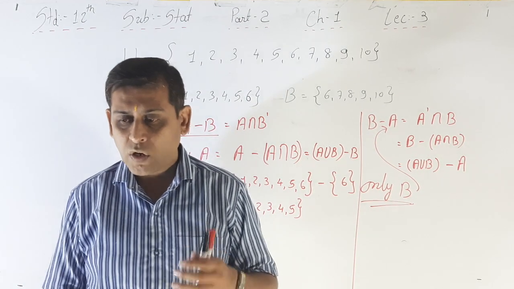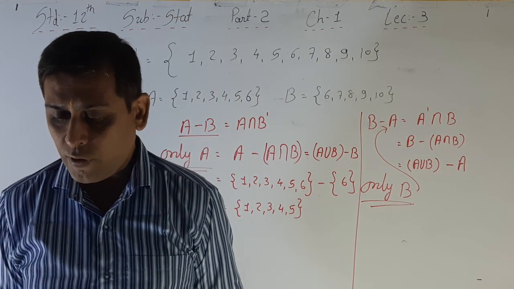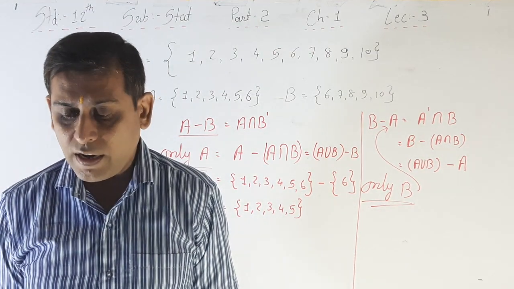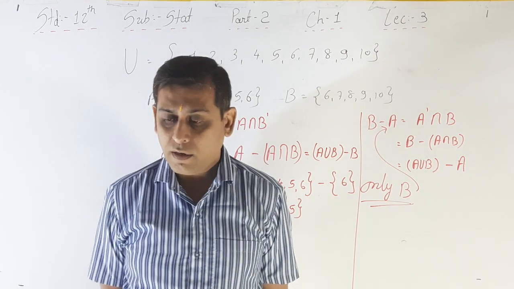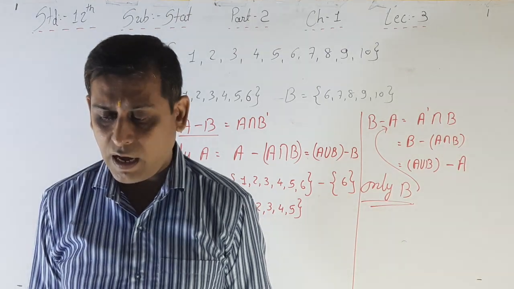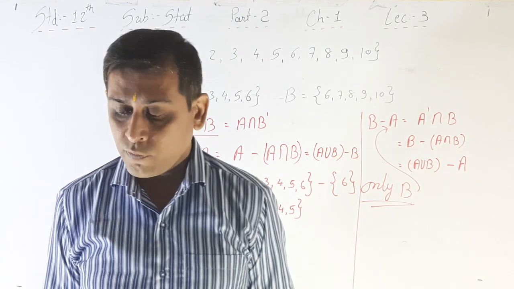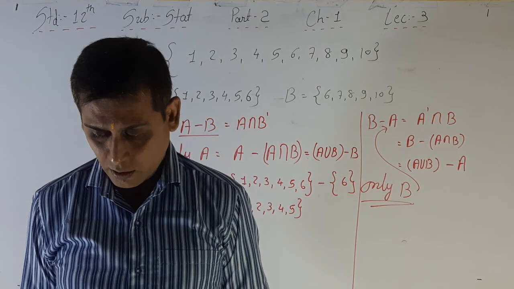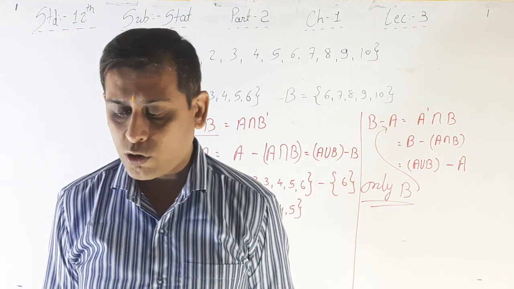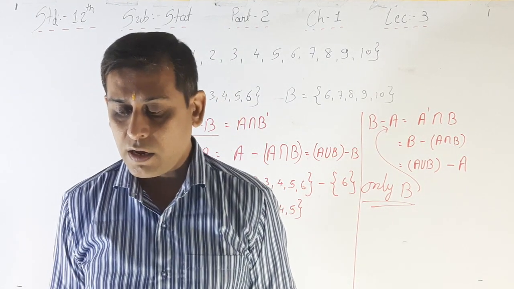Now read the example. For example, two employees A and B among the employees working in an office, or friends. Denote the presence of employee A in the office as event A and the presence of employee B in the office as event B. On a certain day, if it is said that only employee A is present in the office out of employees A and B, then employee A is present but employee B is not present. Thus, it is called the difference of two events, A minus B.